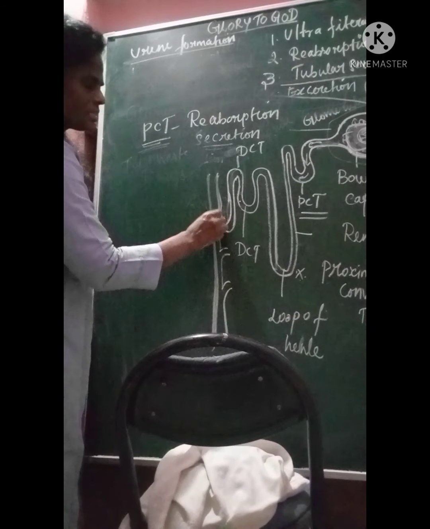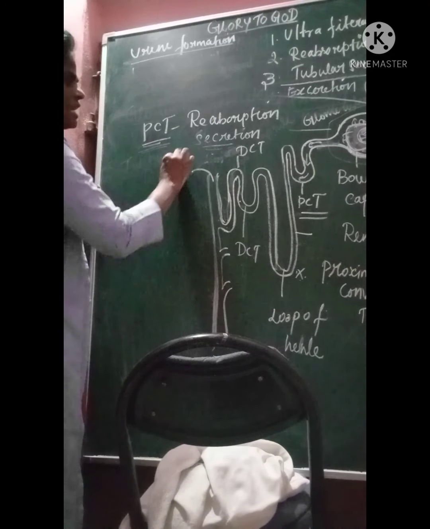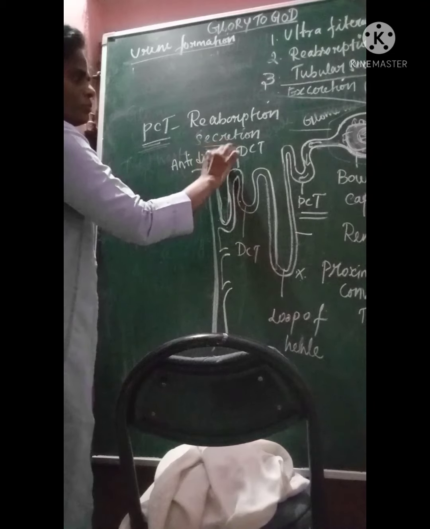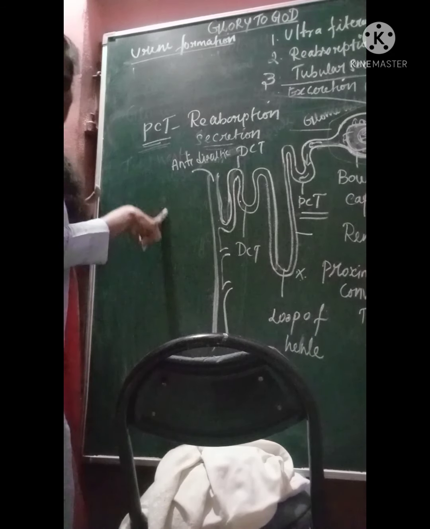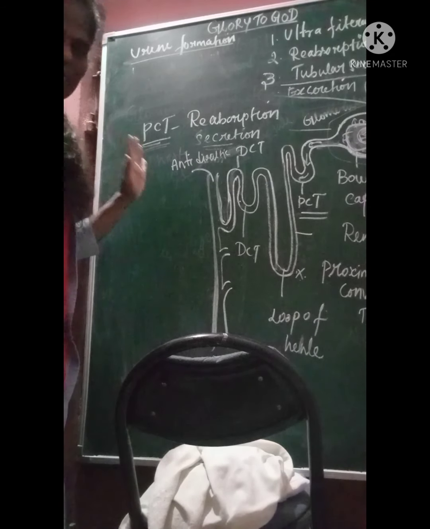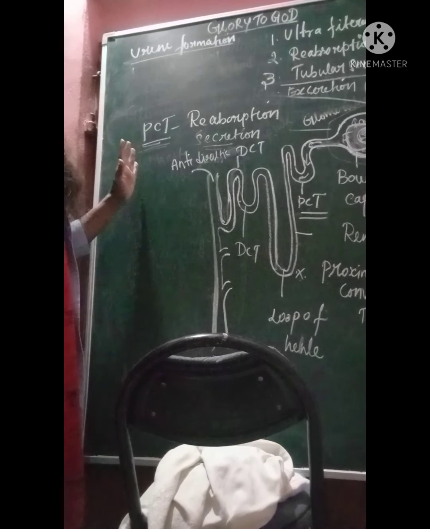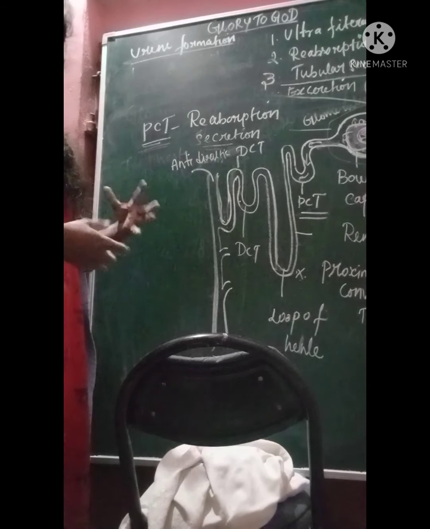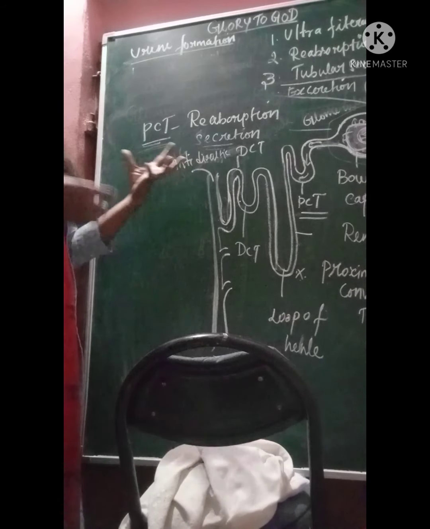collecting duct, there is the antidiuretic hormone. This will also be asked in the multiple choice questions. Antidiuretic hormone is responsible for the concentration or dilution of the urine, whether it should be very dilute or concentrated.